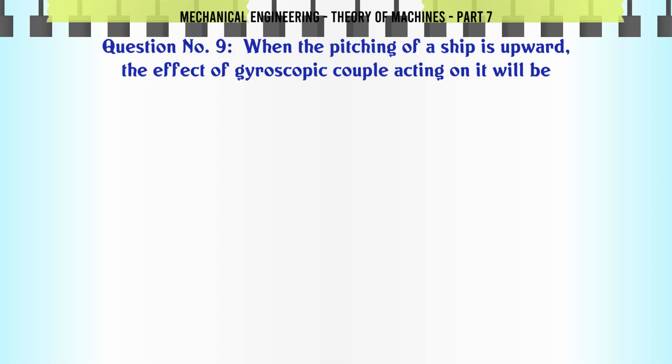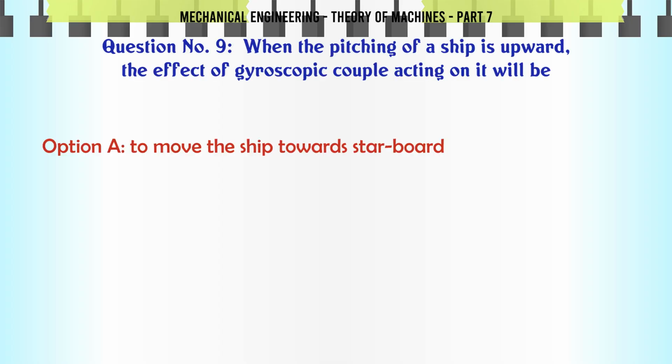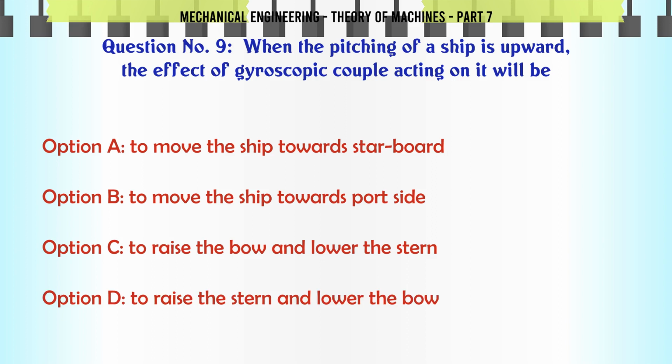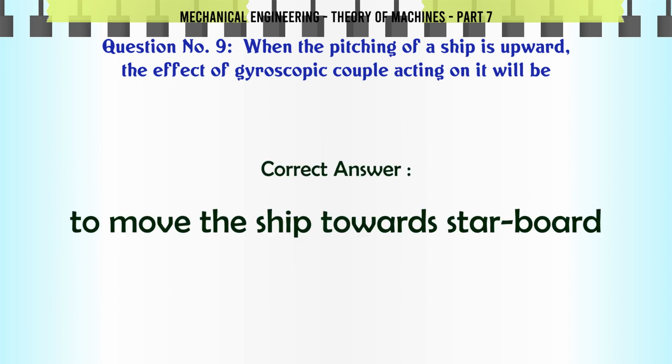When the pitching of a ship is upward, the effect of gyroscopic couple acting on it will be A. to move the ship towards starboard, B. to move the ship towards port side, C. to raise the bow and lower the stern, D. to raise the stern and lower the bow. The correct answer is to move the ship towards starboard.